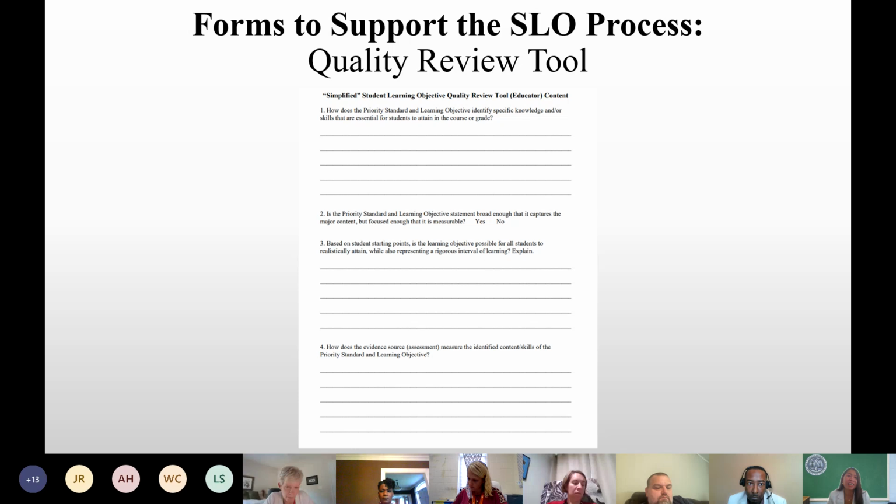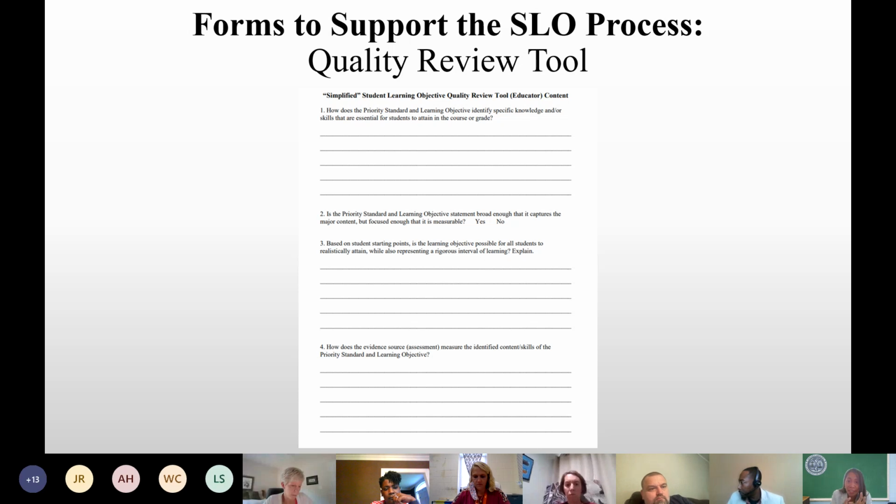So we're not going to take a long time looking at or talking about this tool. This is just an overview. But personally, when I look at this tool, I look at the questions and break them down. There are only 4 questions. When the first question asks, how does the priority standard and learning objective identify specific knowledge and or skills that are essential for students to attain in the course or grade, I break that down to myself first and say, does this have a priority standard and learning objective identified?